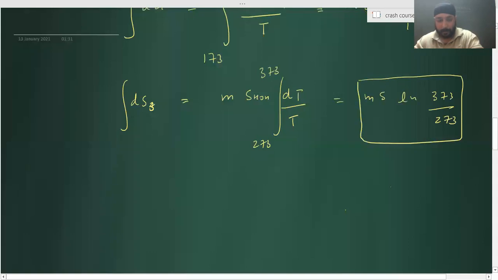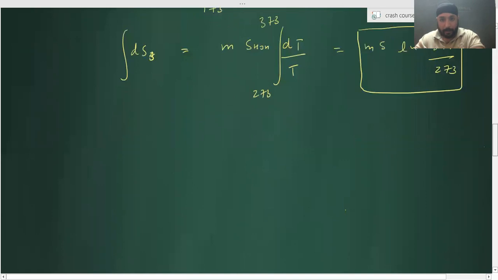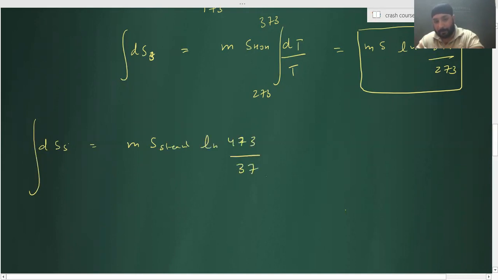Correct? Here delta S5 is equal to m into specific heat of steam into ln of 473 by 373. Agreed? Add all the delta S, and you will get the final delta S. Understood?